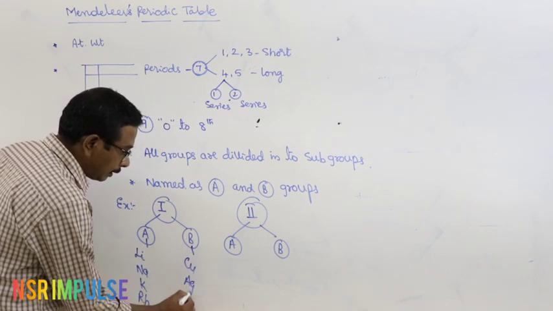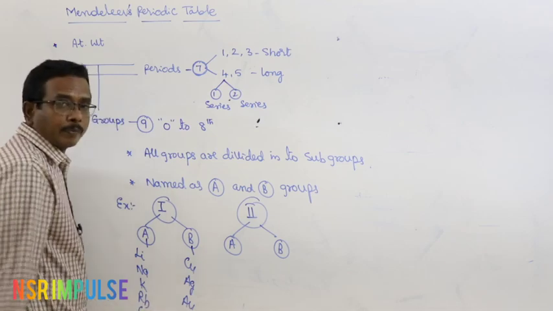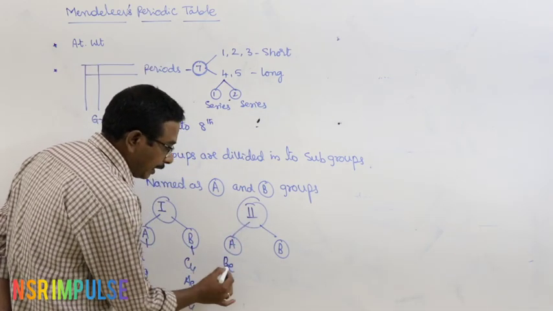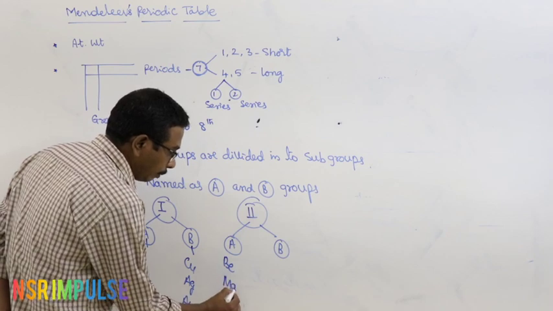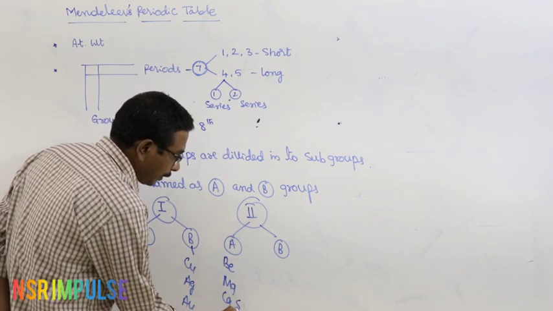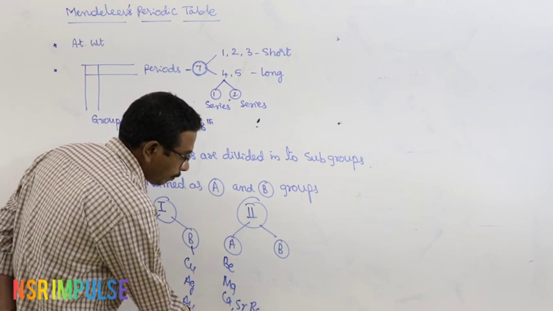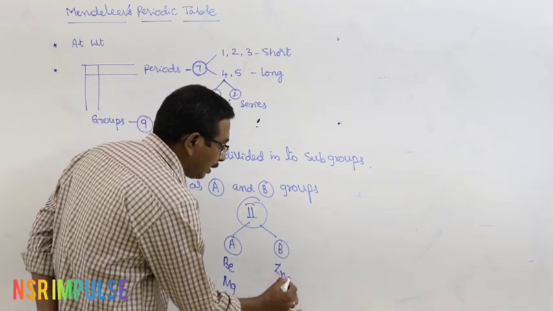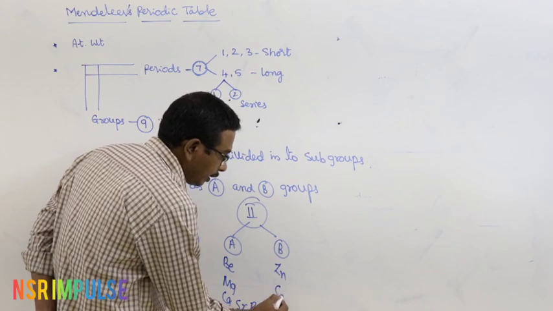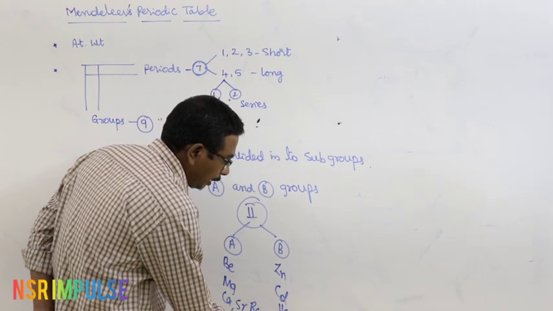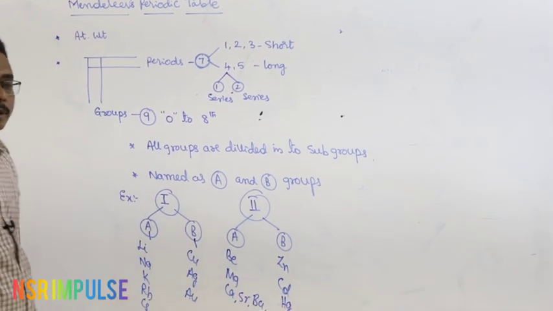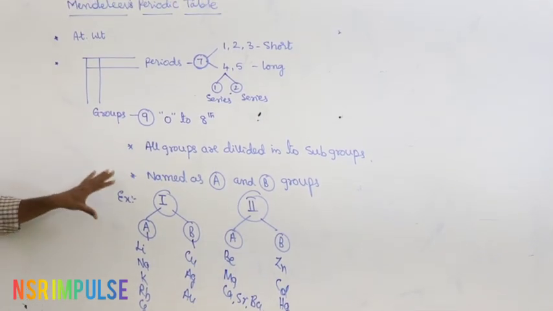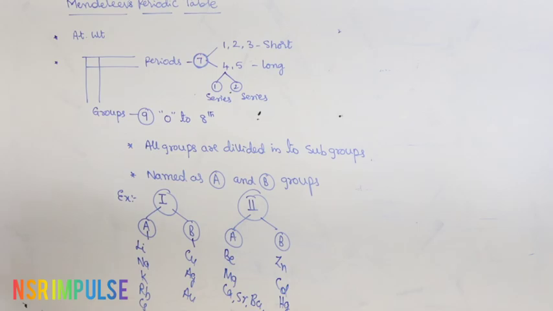Copper, silver, iron. In second A group, the elements that are present: beryllium, magnesium, calcium, strontium and barium. In second B group, the elements that are present are zinc, cadmium and mercury. This is about the information related to the groups, right?